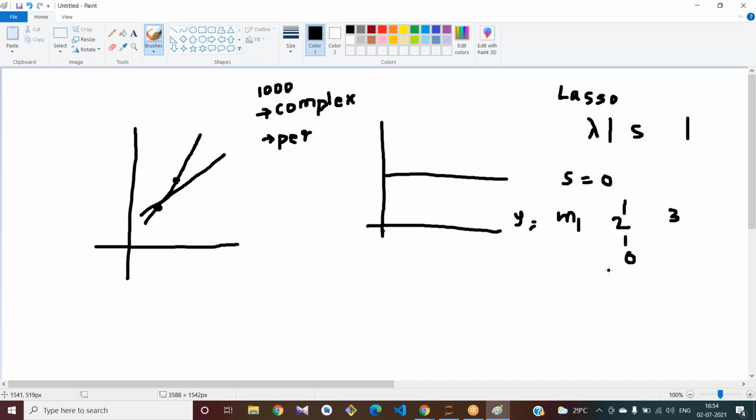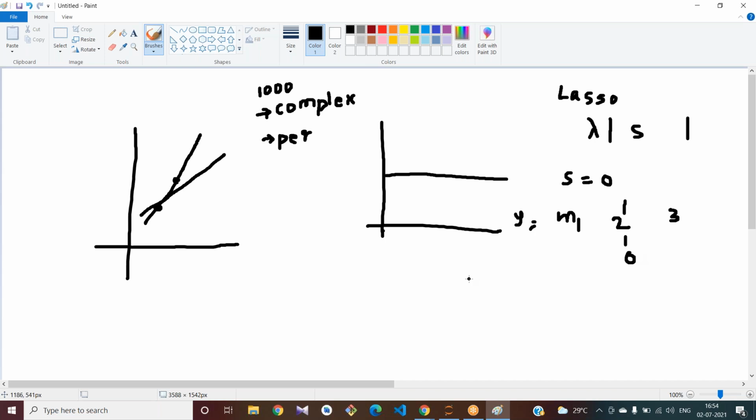It tries to make the unwanted features 0. Which features is it trying to make 0? If two independent features are correlated, it is trying to make one feature 0.